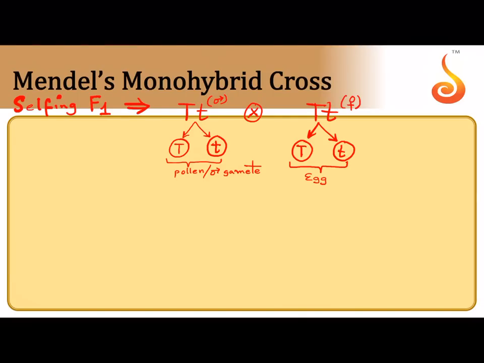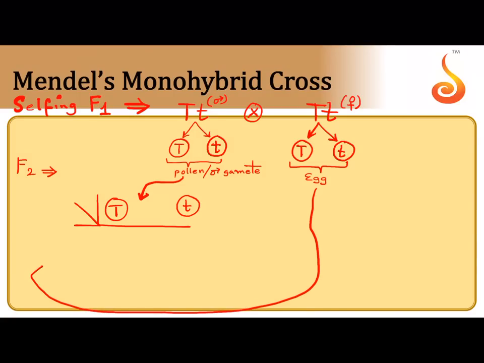And how did I represent the F2 generation? To find out the seeds that were obtained in the F2 generation, I took the pollen in a horizontal row, the first row, capital T, small t. And then what did I do to the eggs?